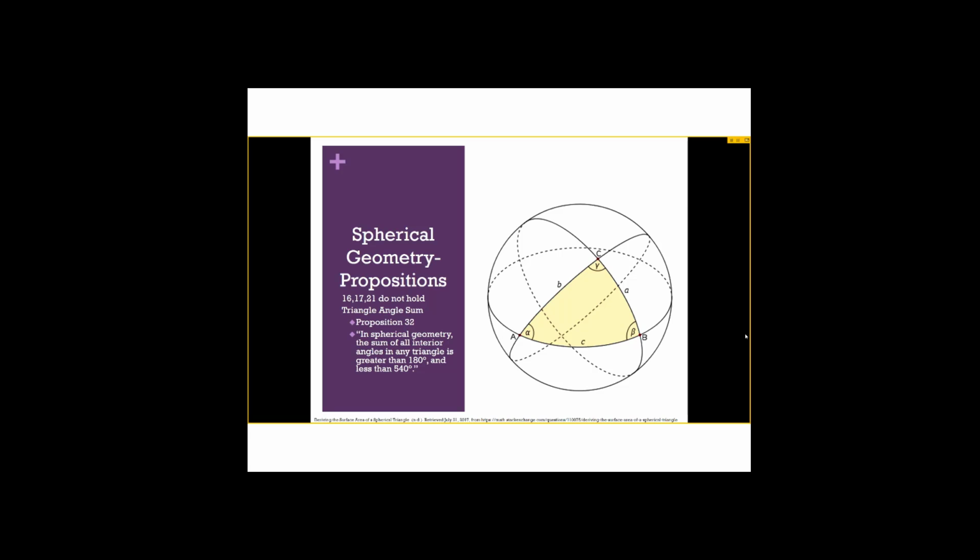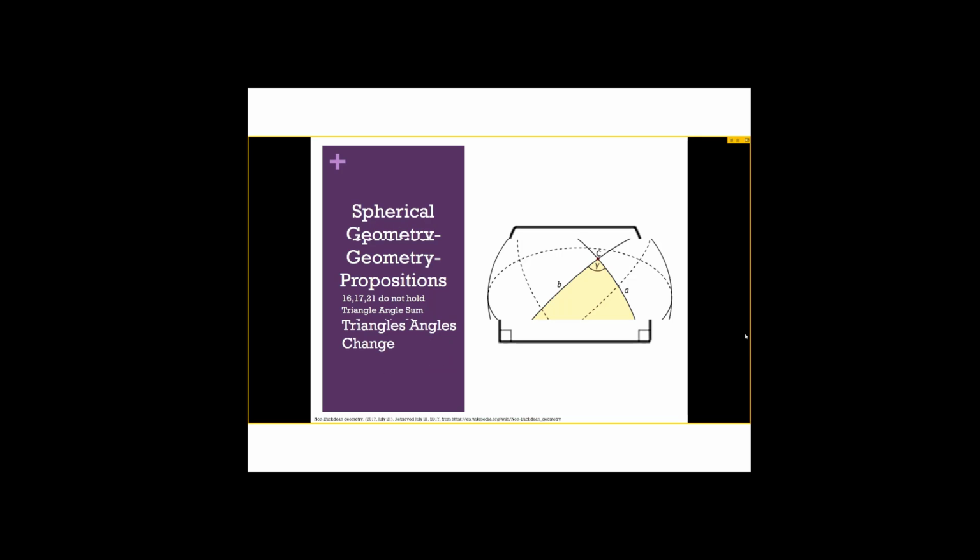And we also found that the triangle angle sum proposition, or proposition 32, can be reworded to state that in empirical geometry, the sum of all interior angles of any given triangle is greater than 180 degrees and less than 540. This can also be seen on the sphere, as these angles are clearly going to add up to more than 180, as most of them are obtuse. But this does not mean there cannot be 2 obtuse angles on the sphere. It just means that there is a possibility of obtuse angles. If we have more than 2 obtuse angles, we can already say that's a counterexample to the proposition, and we would need to reword it.